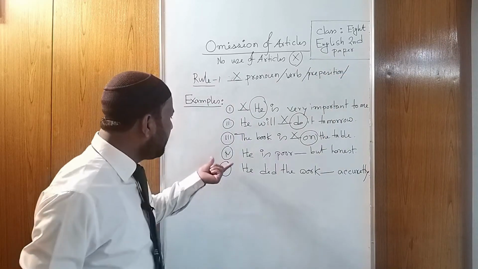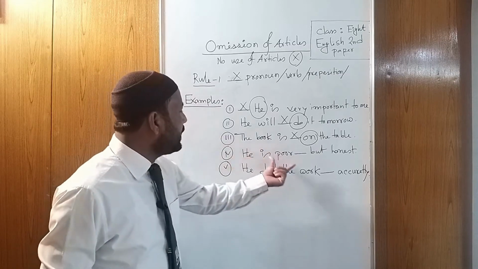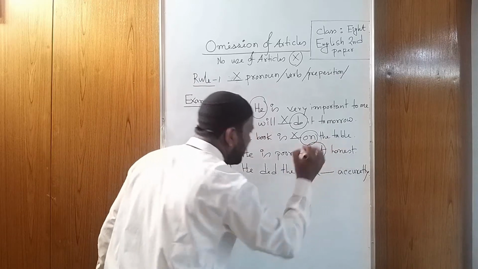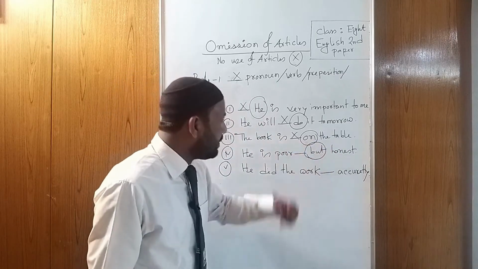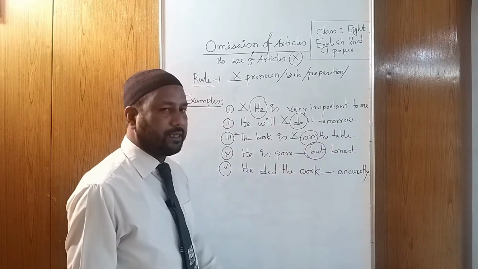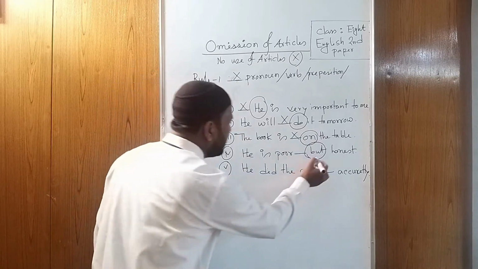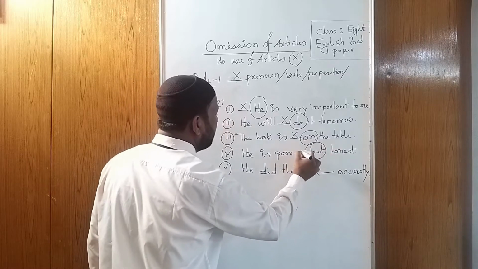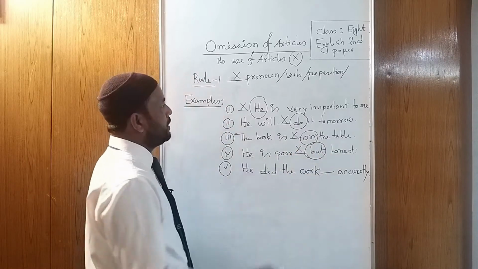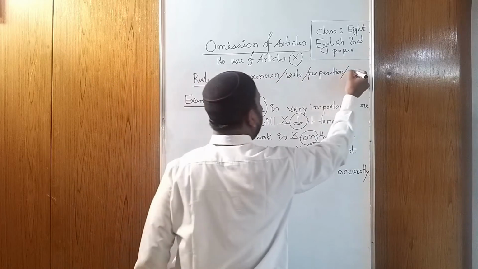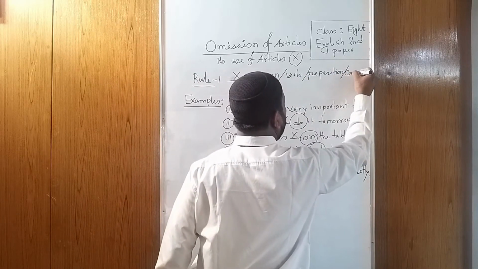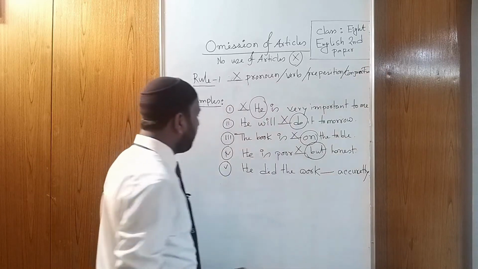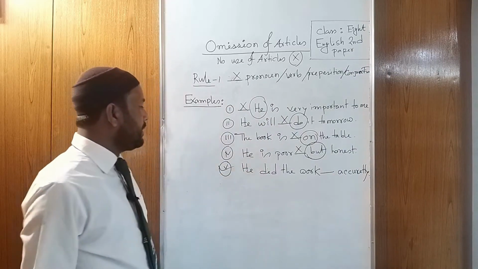Okay, example number 4. "He is very poor but honest." What kind of part of speech is "but"? I hope you know. It's a conjunction. If you see a conjunction before a gap, you have to use a cross. That means we write conjunction. Okay, example number 5.